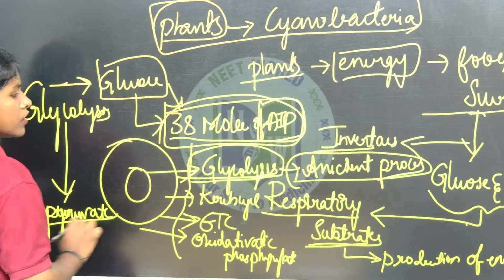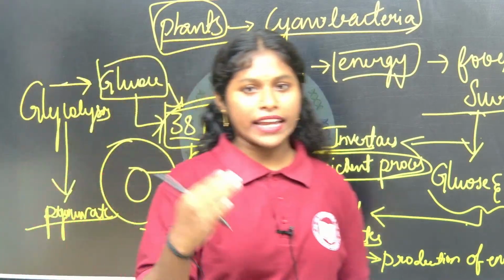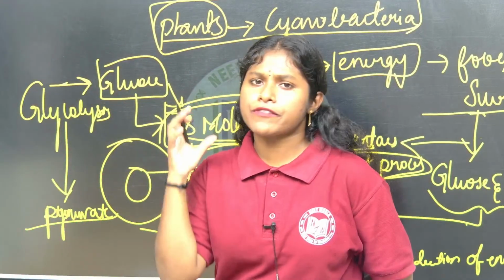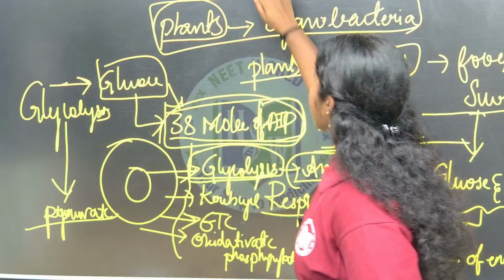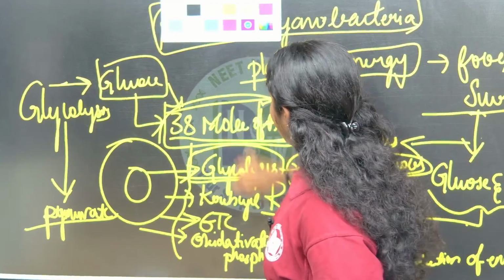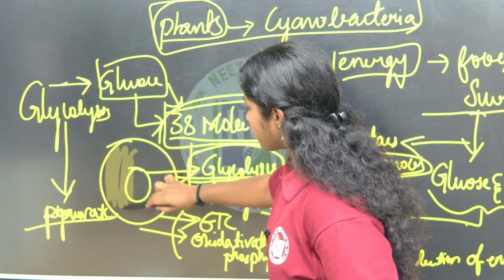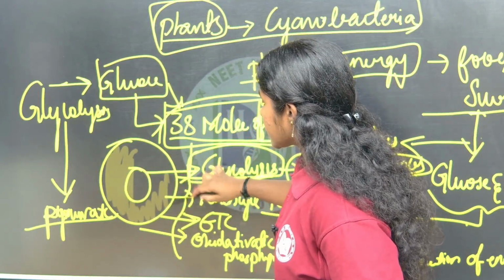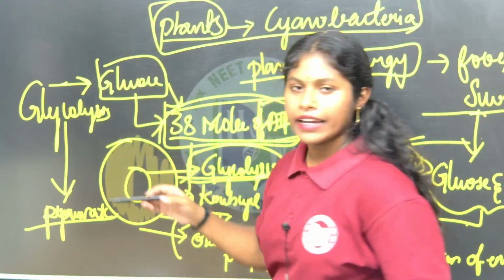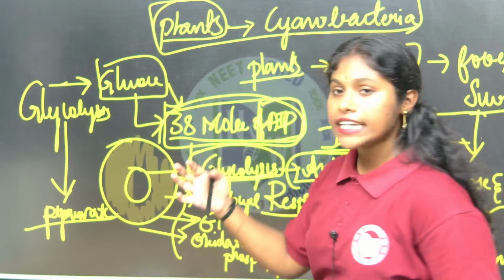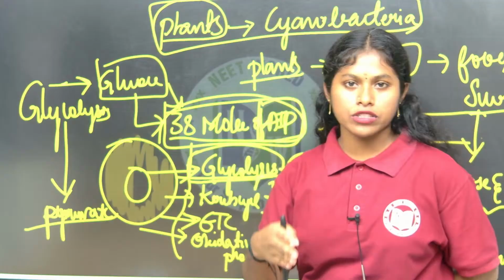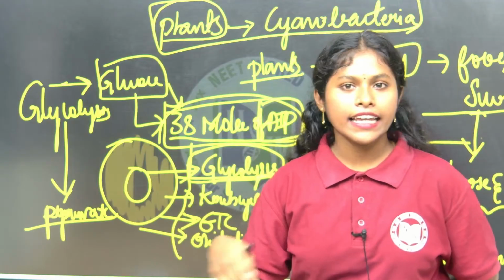Okay, so where does it occur? Glycolysis occurs in the cell, but we want the specific location. It occurs in the cytoplasm of the cell. It is a linear process. It is not cyclic. It is a linear process.